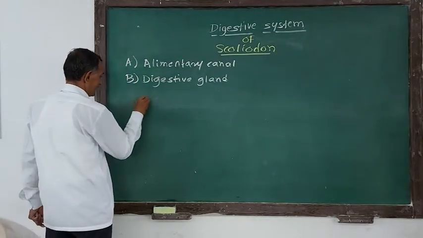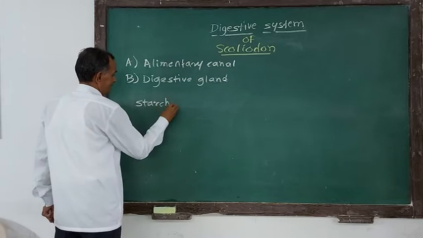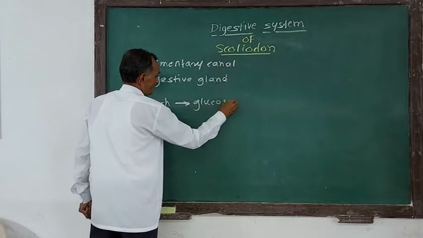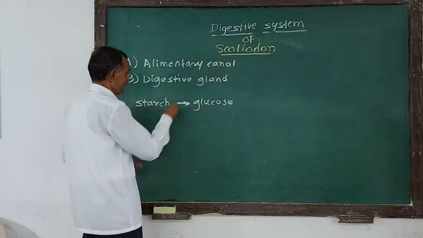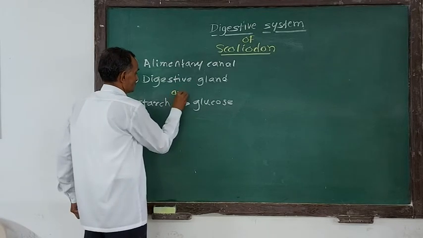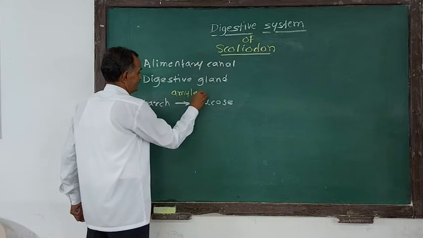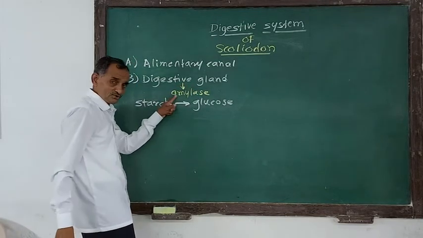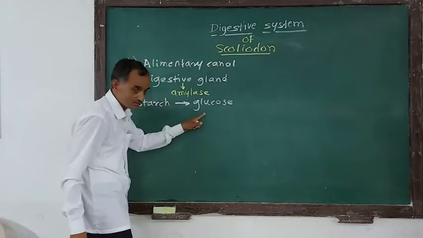For example, starch is converted into glucose by the enzyme amylase, secreted by this digestive gland. It is a digestive enzyme that converts starch into glucose.